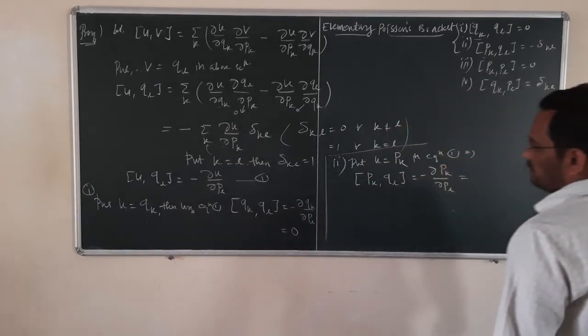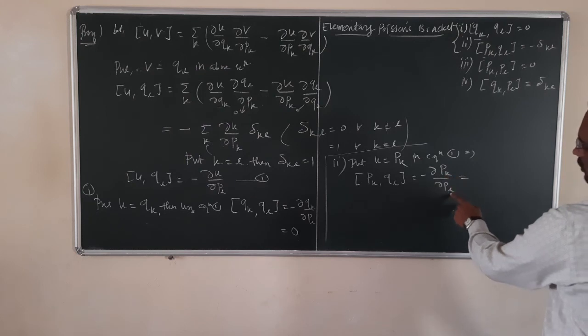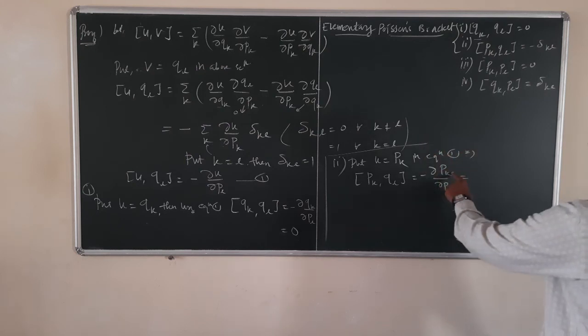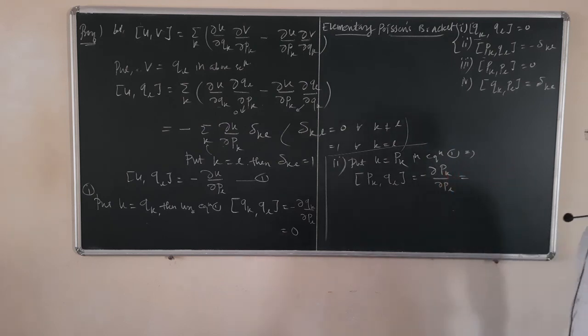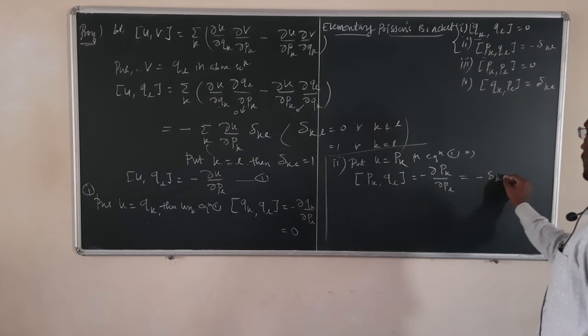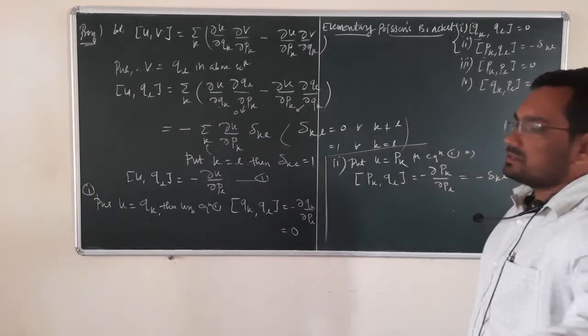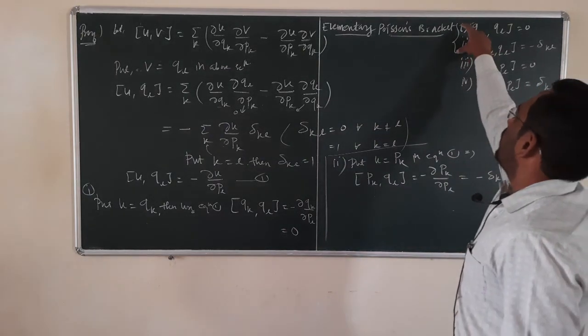Now if K is equal to L, then this derivative is 1. If K is not equal to L, then this derivative becomes 0. So from this definition, that is nothing but Kronecker delta KL. Okay. So with this we proved these two identities.